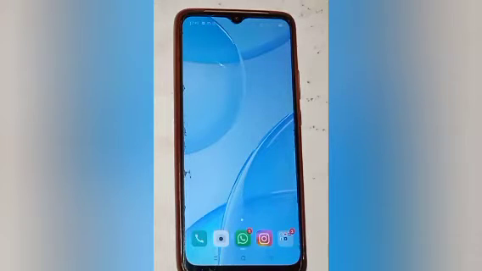So today's video title is how to turn on and off camera flashlight in an Oppo phone. So let us start our video.